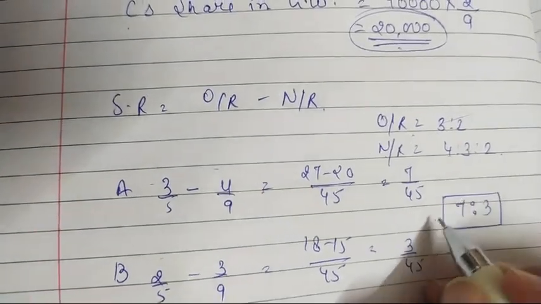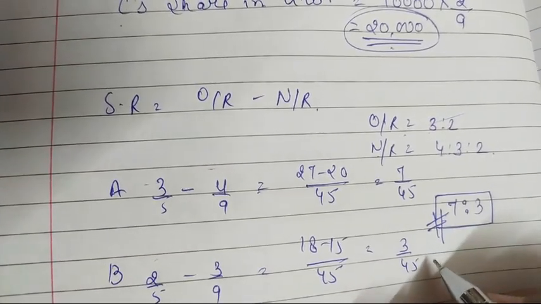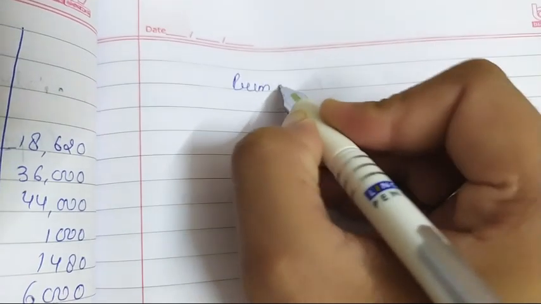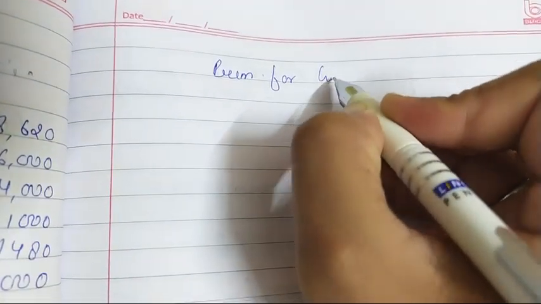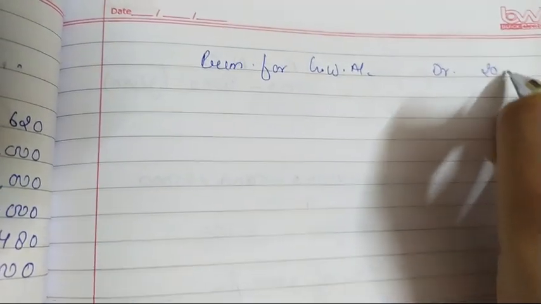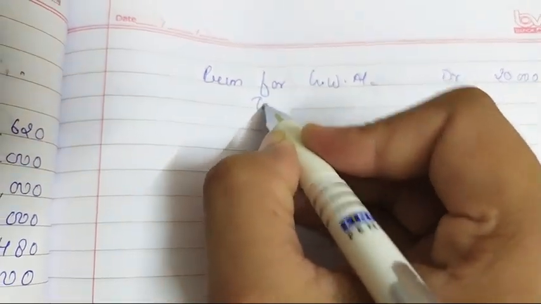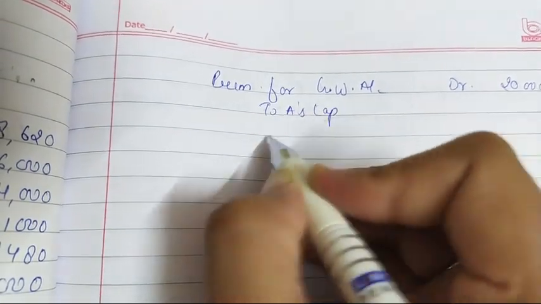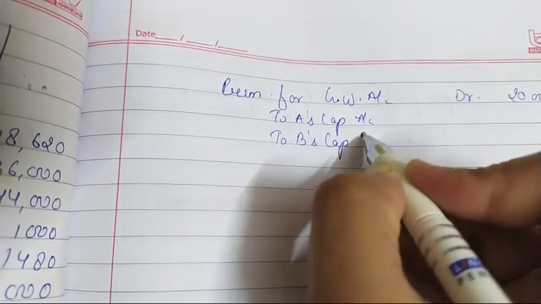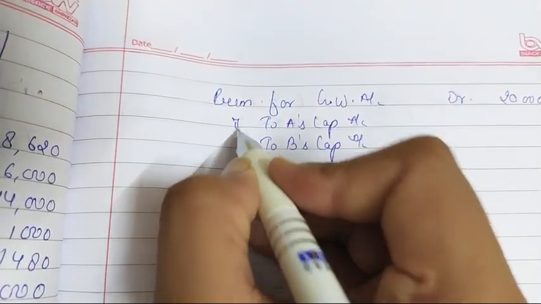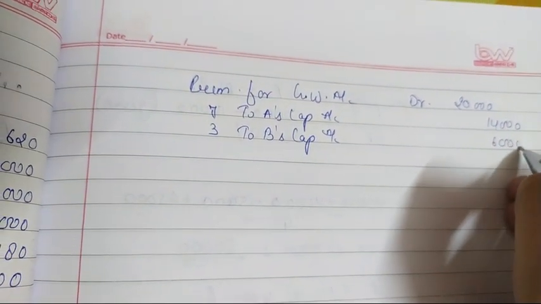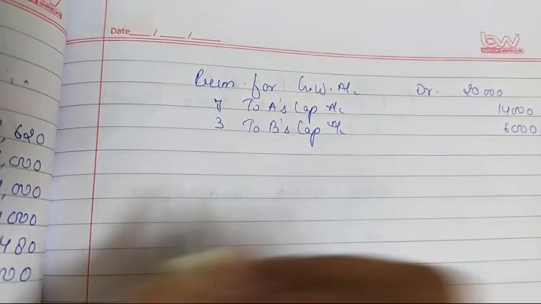So we will distribute the goodwill in 7:3 between A and B. We will make the entry here: premium for goodwill account debit, that is 20,000, to A's capital and B's capital account. Okay, ratio is 7:3, so the amount is 14,000 and 6,000. Okay, now check the balance sheet.